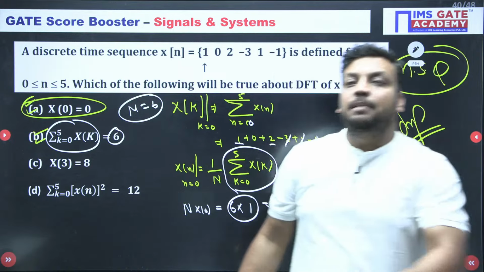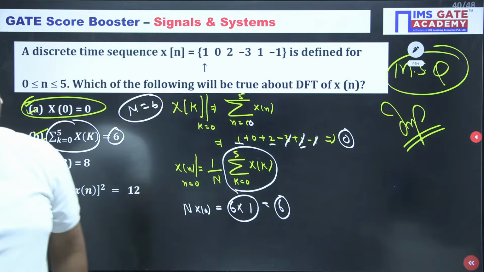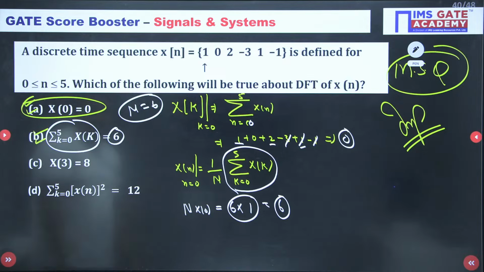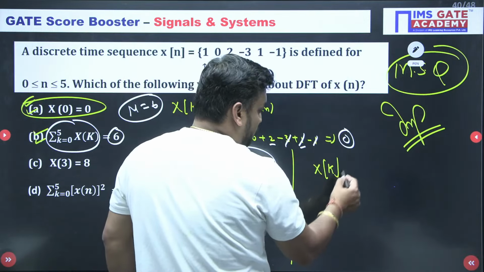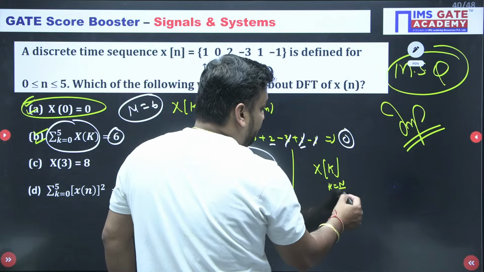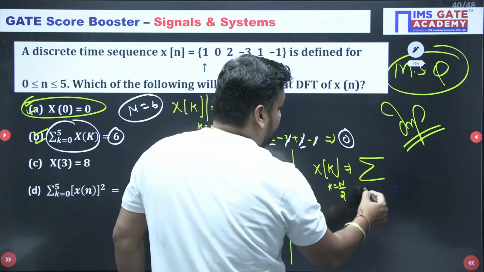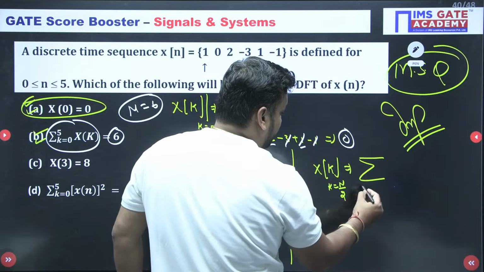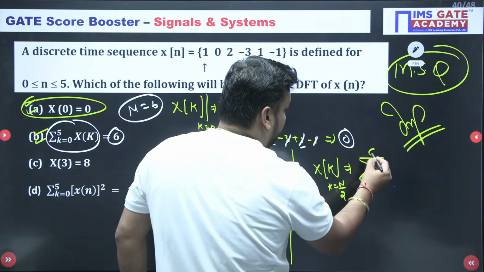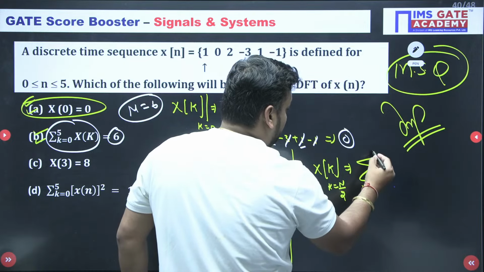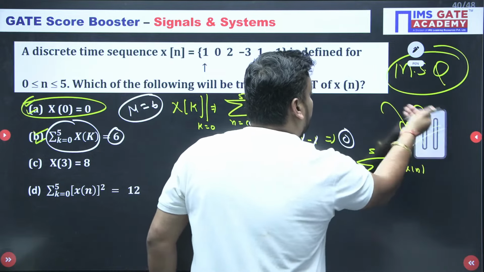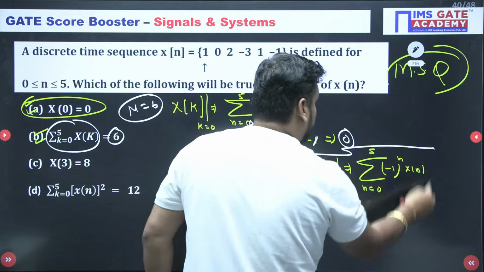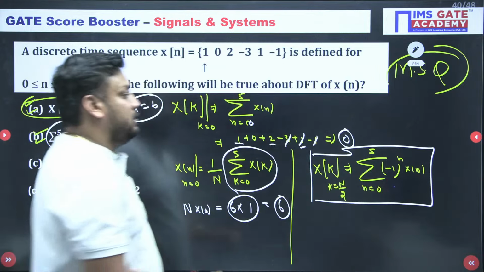Till now A and B are correct. Yes or no? What about X[3]? How many of you remember? If I put k equal to N by 2, then I will get this for sure. This is again the property: the sum over n equal to 0 to 5, because total length is 6, of minus 1 to the power n times x[n].